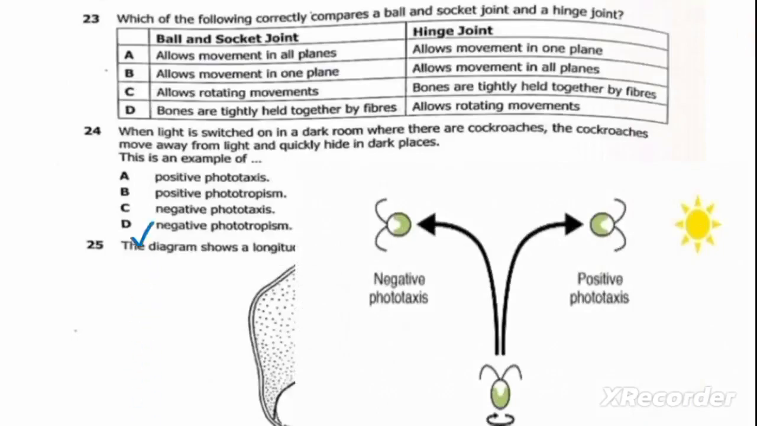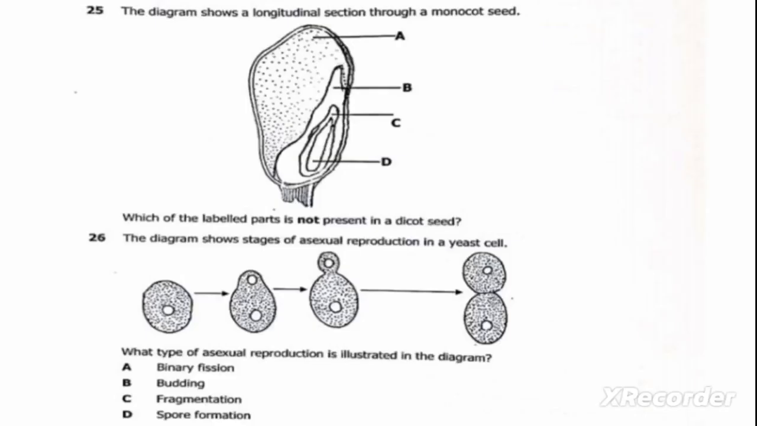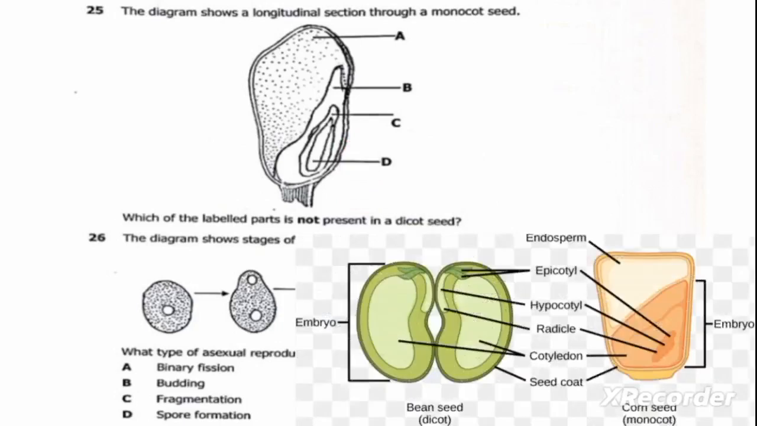We move on to question 25. The question reads, the diagram shows a longitudinal section through a monocot seed. Which of the labeled parts is not present in a dicot seed? This is a monocot seed according to the question. We have a summarized picture here comparing the dicot seed and the monocot seed.